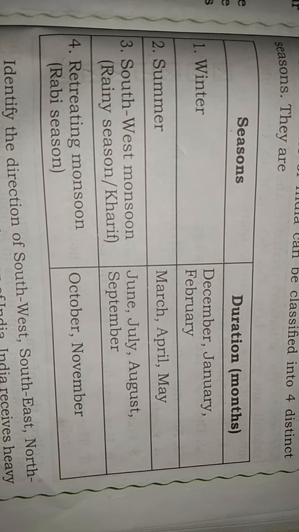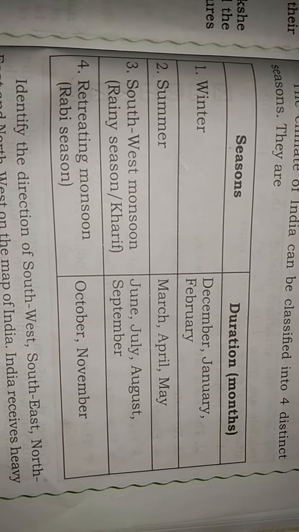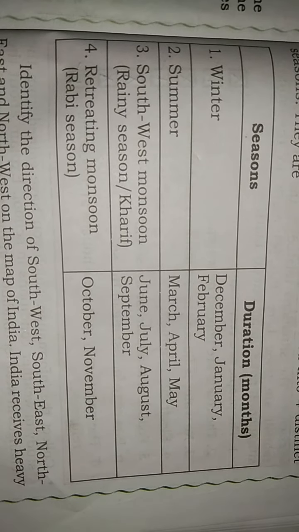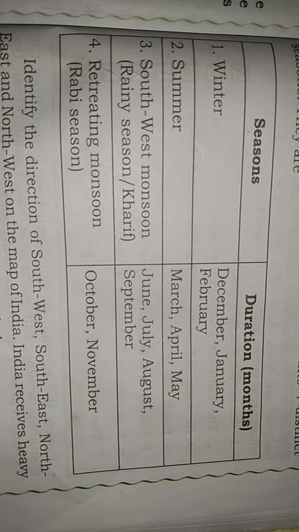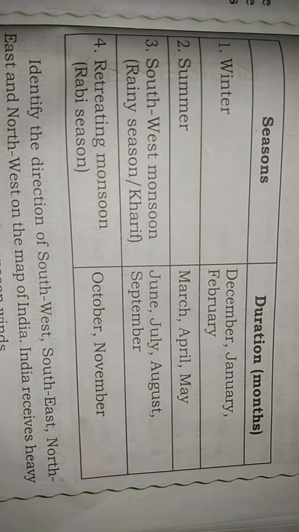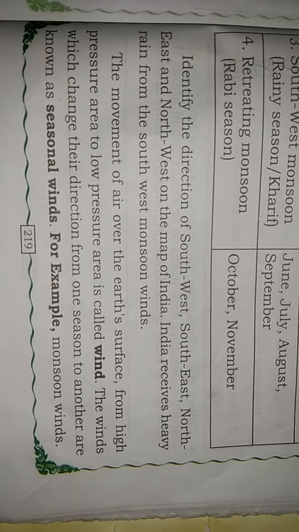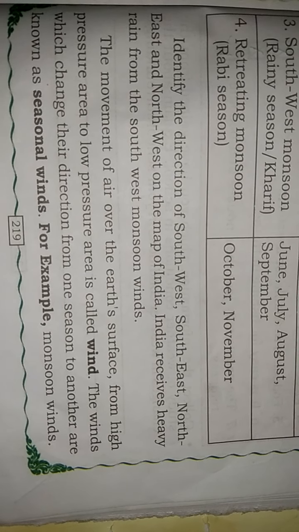Next, the southwest monsoon season, also called the rainy season or Kharif season. The duration is June, July, August, September. The retreating monsoon season is also called the Rabi season. The duration of the Rabi season is October and November. Here we should identify the directions of southwest, southeast, northeast and northwest on the map of India. India receives heavy rain from the southwest monsoon winds.